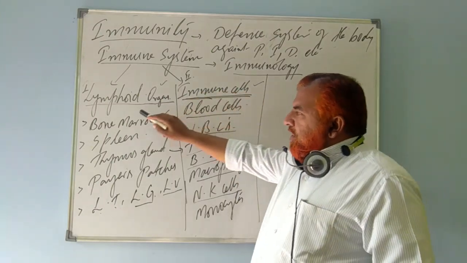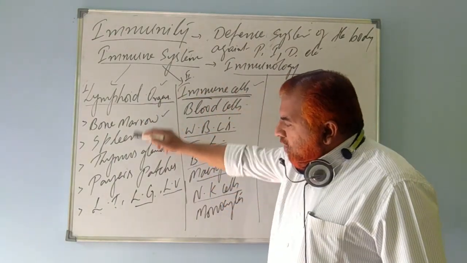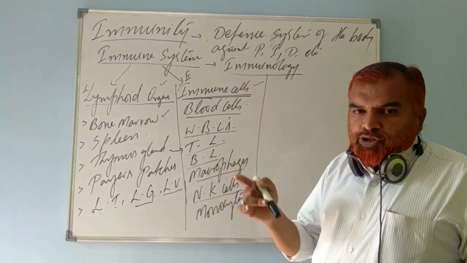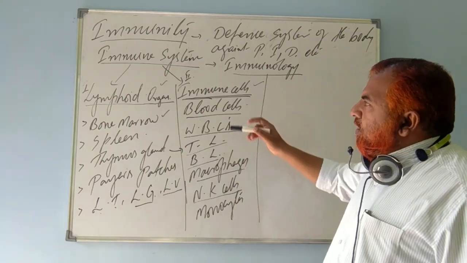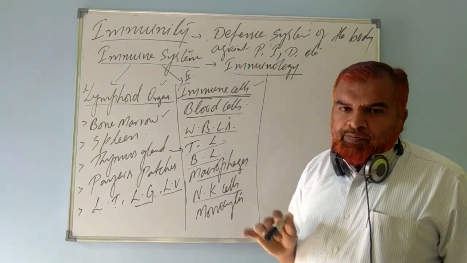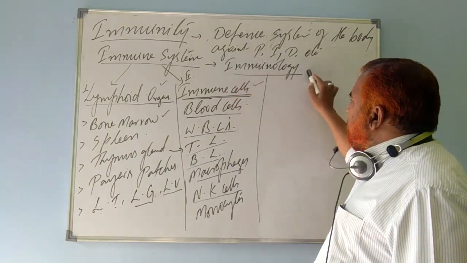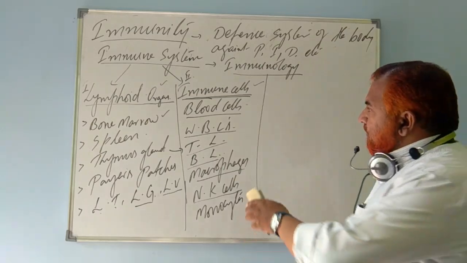And the immune system includes lymphoid organs and immune cells. So the study of all these, and whatever I told you about cancers, tumors, immunotherapy, organ transplantation, against all of which the immune system will be very active in our body, such a detailed study is what is termed immunology. I hope it's clear.